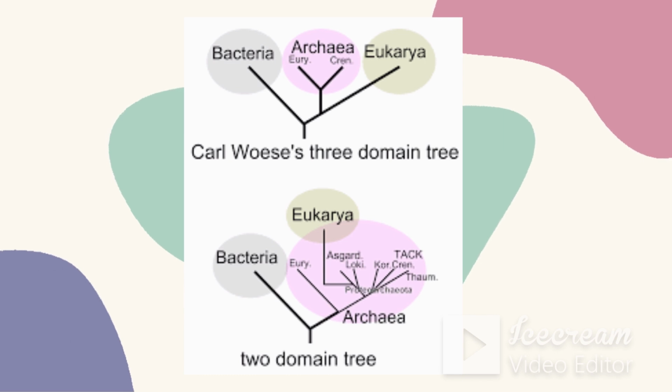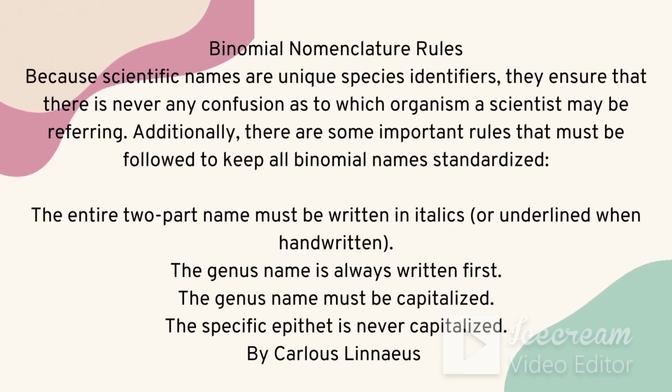After that, there are some rules you should follow when writing a scientific name. We use two names, genus and species name. You have to write genus and species names properly and separately. Even when typing, you have to type the genus first, then the species name second.